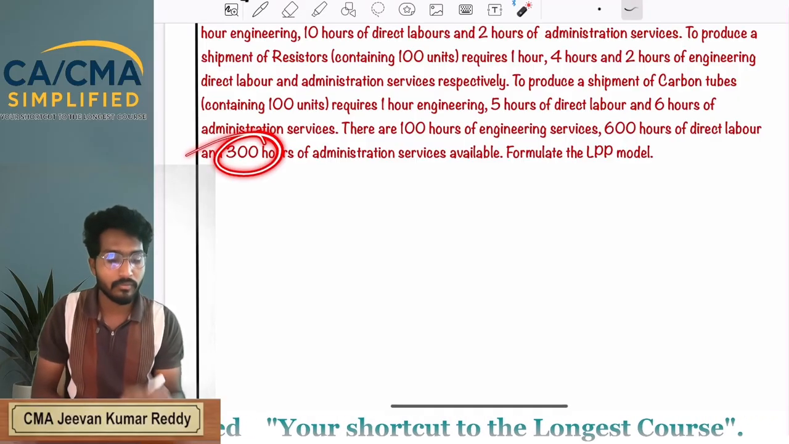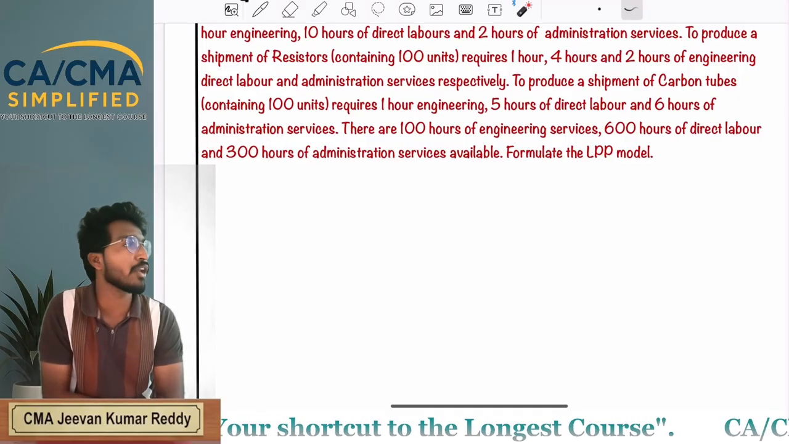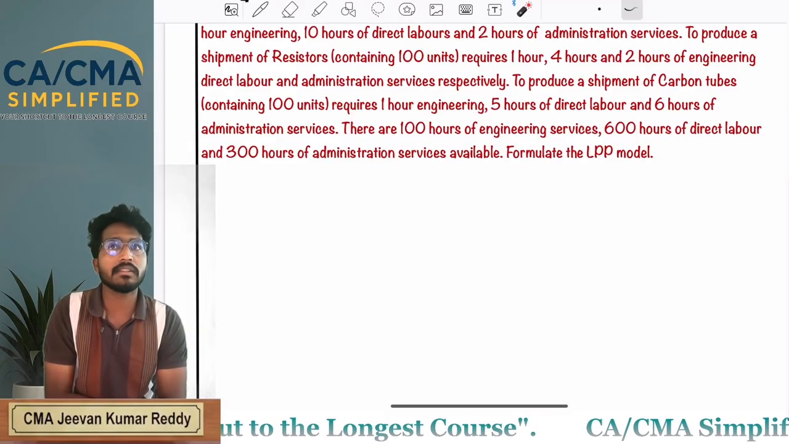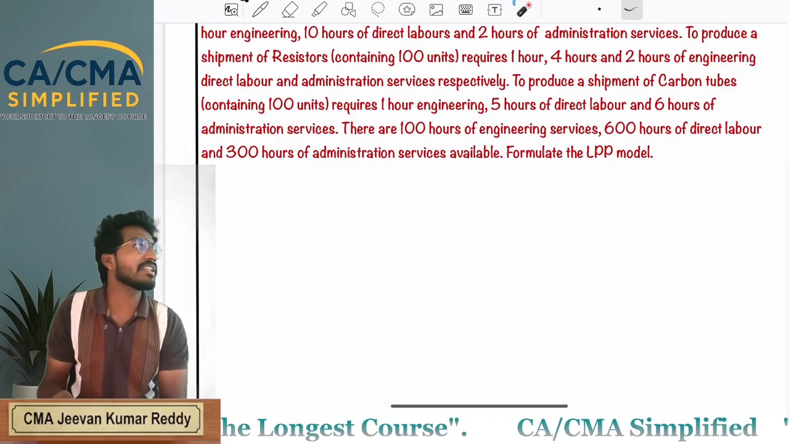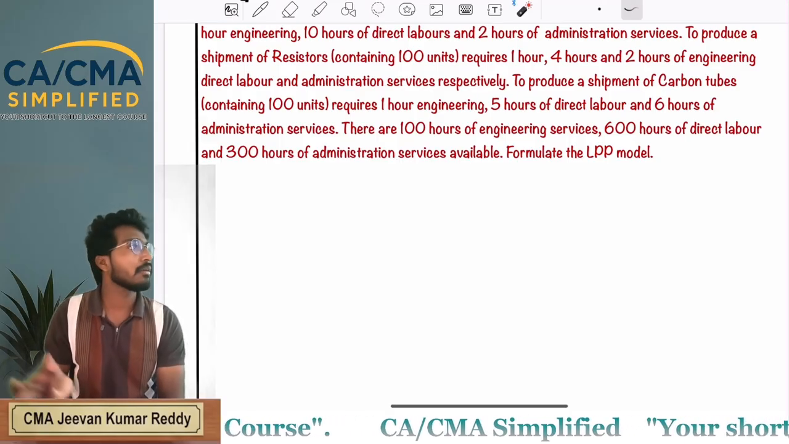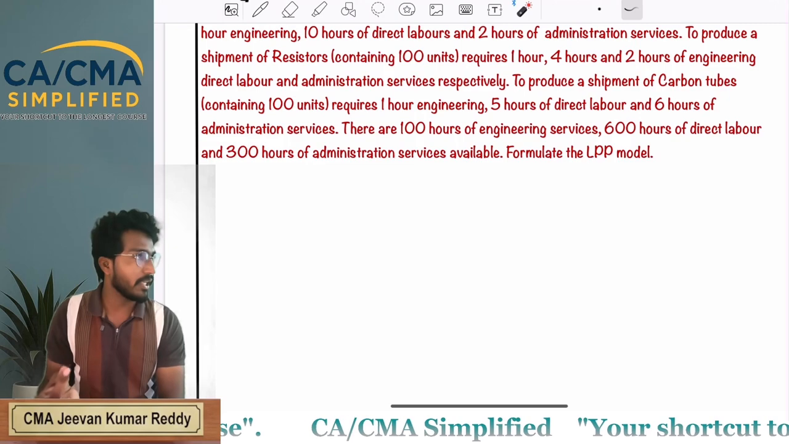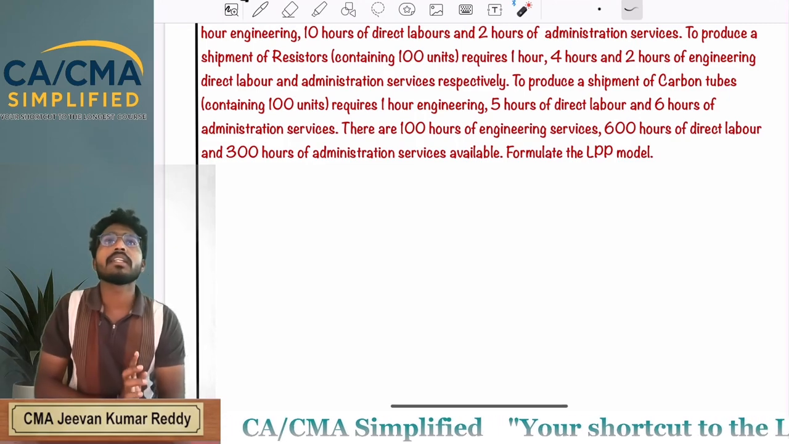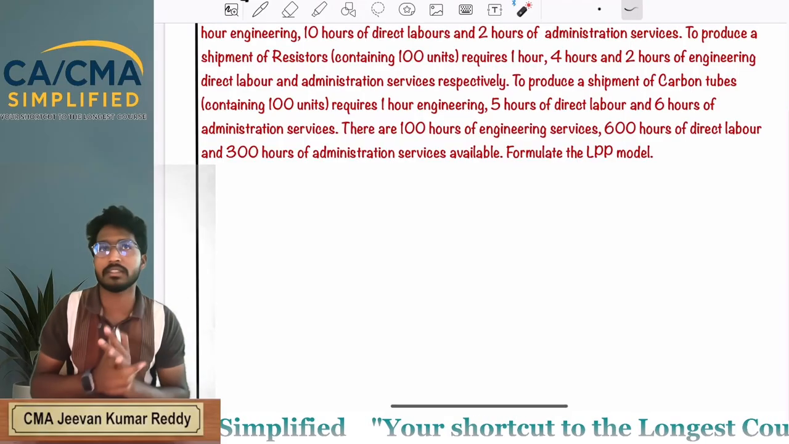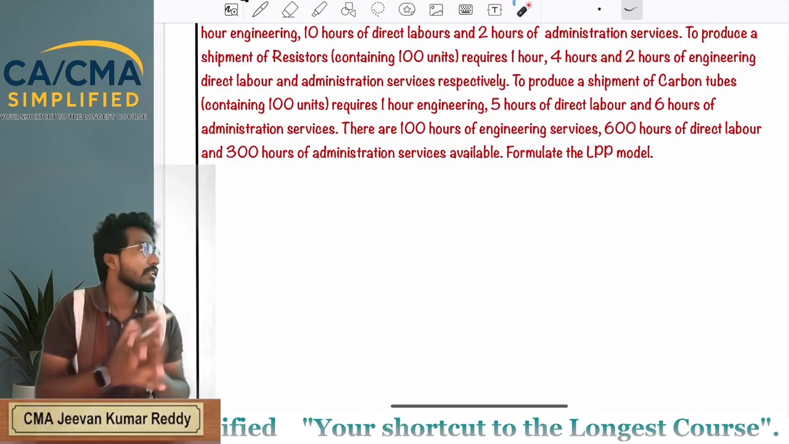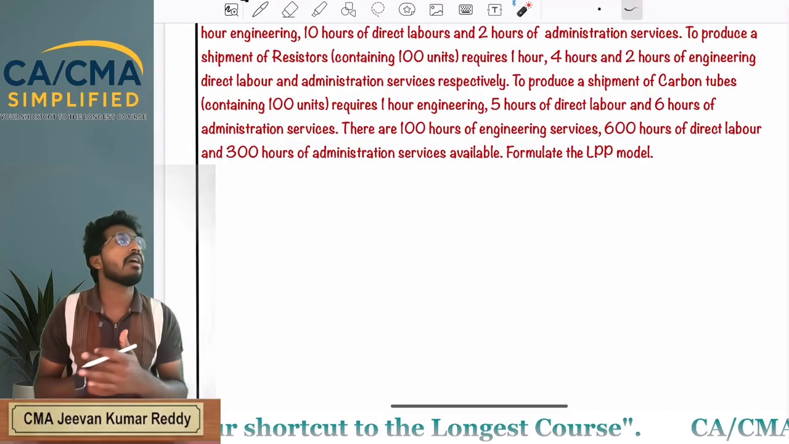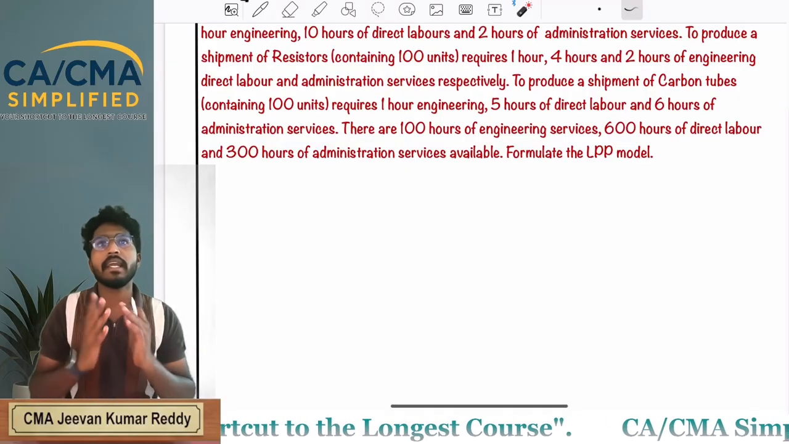Next, how many hours of administration service do we have? 300 hours. That means consumption of administration service by transistors, resistors and carbon tubes must be less than or equal to 300 hours. You can use up to 300 hours only. You can't use more than 300 hours.